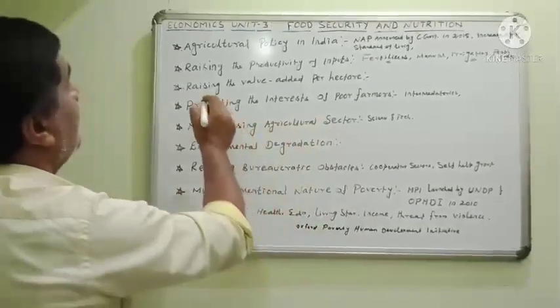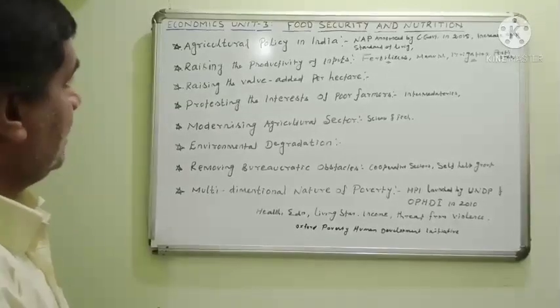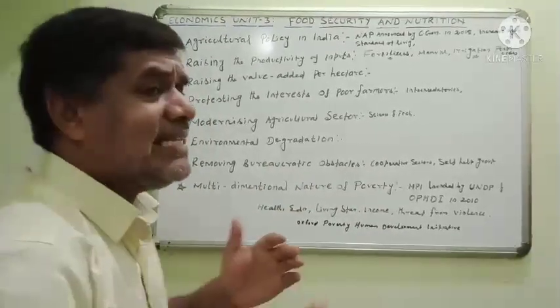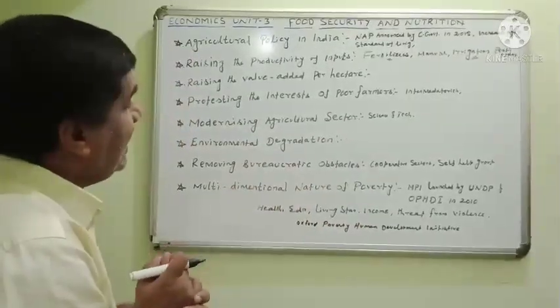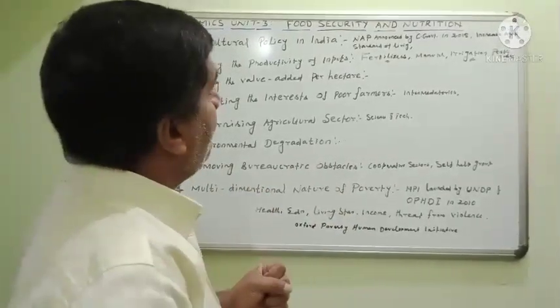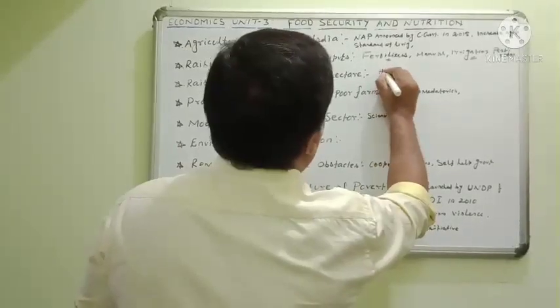And raising of value added. Raising the value added. The farmers involved in agriculture in a small area wanted to use high yielding variety of seeds, HYV.